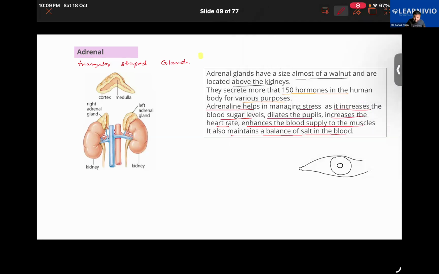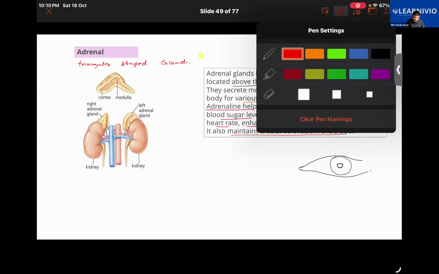By the way, we have the chapter also, light. Later on we'll be discussing that chapter too.